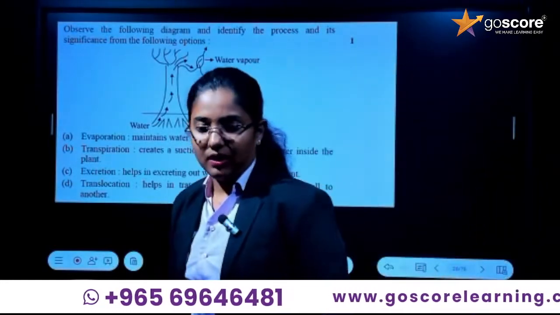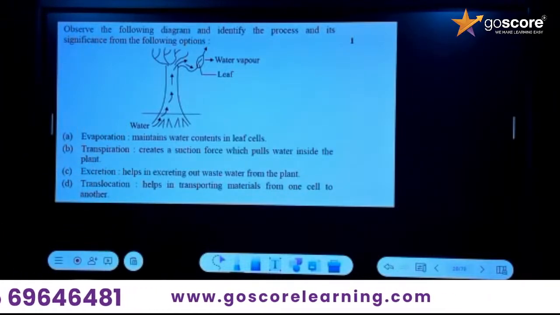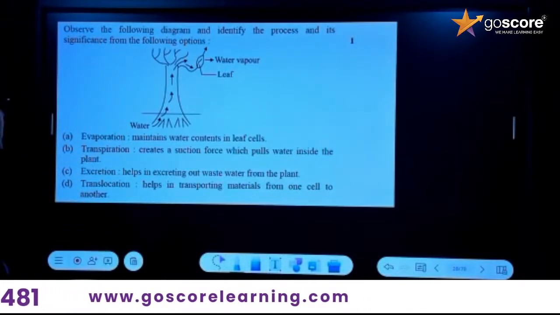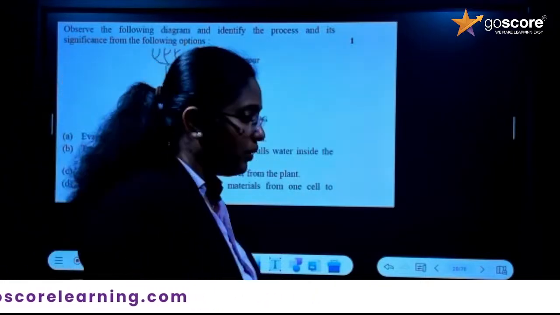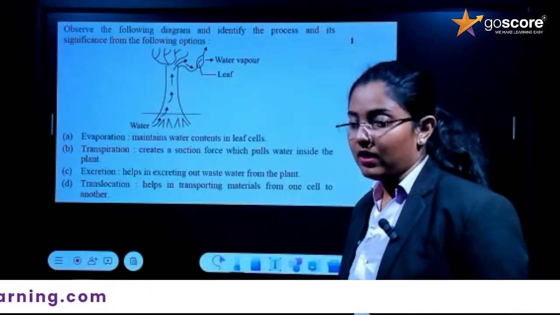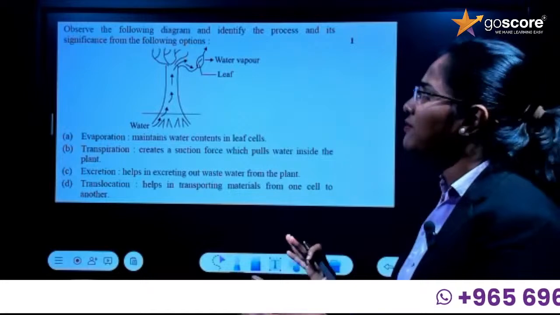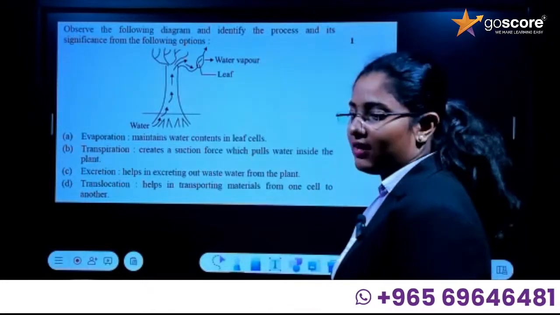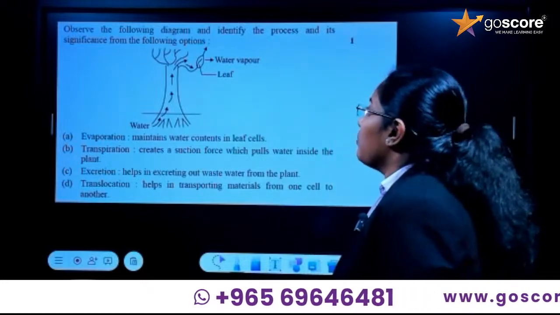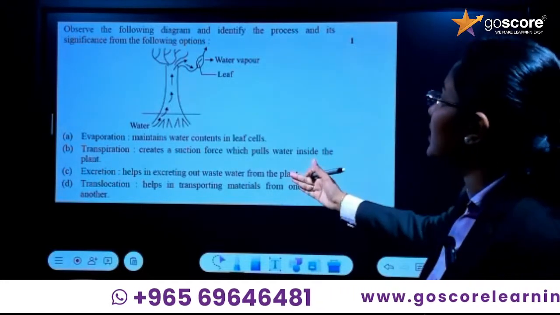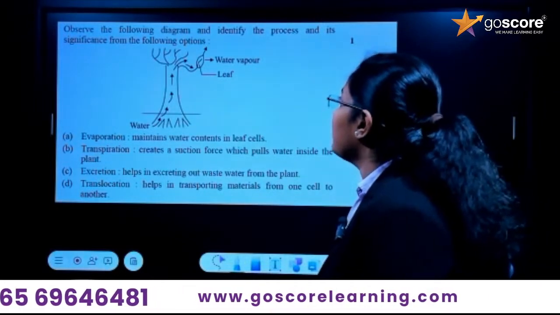What is this question? Read the question. Observe the following diagram and identify the process and significance from the following options. What is the question? Observe the following diagram. It's like a plant only, right? Fine. So this is a plant. Then next you see what is the process. When they are explaining the process, we have to identify the significance from the following options.